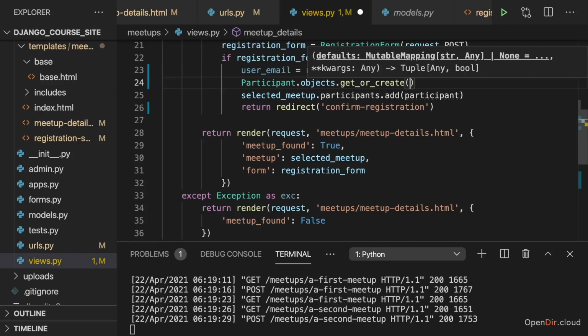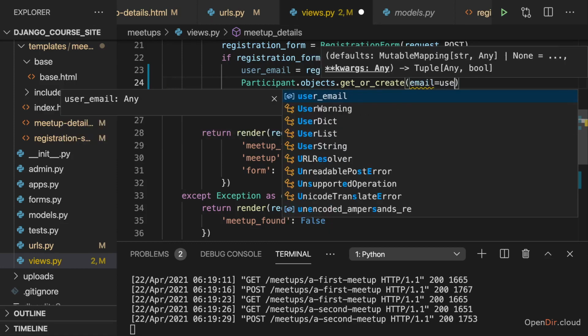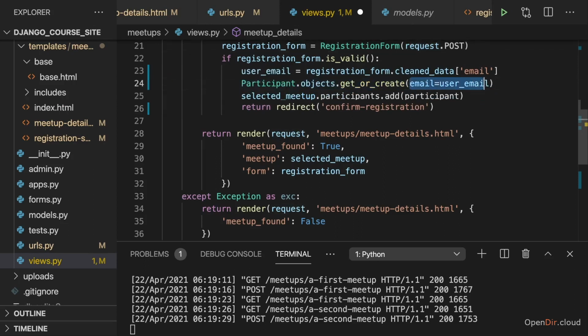And to get or create, we now just need to pass a keyword argument that allows Django to look into the database table and find a possibly existing entry. And here I want to tell Django that it should look for the email field in this participant database table. And if we have an entry for this user email already, then I want to use that existing participant object from the database. If we don't find a participant with that email here, then I want to create a new one. That's what get or create does.